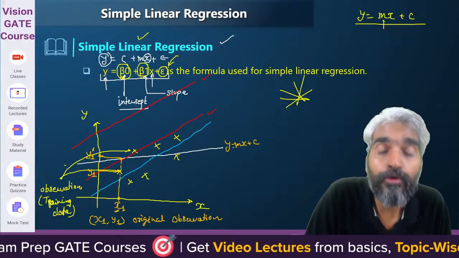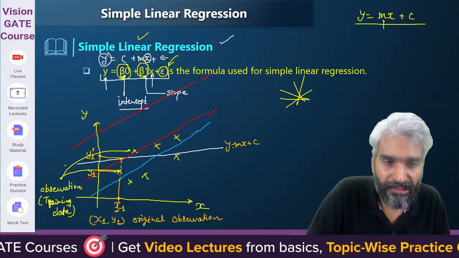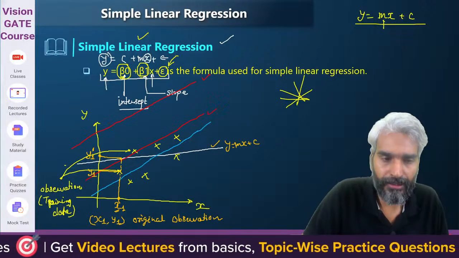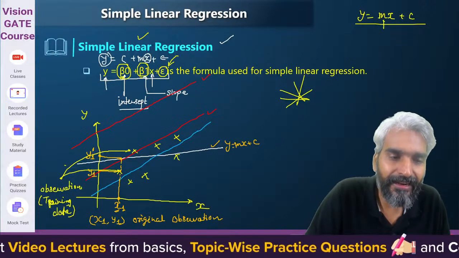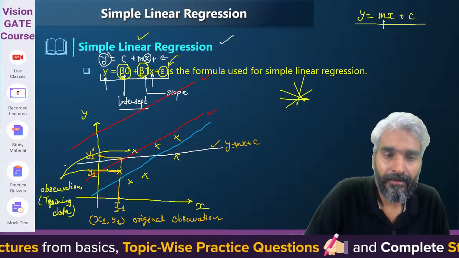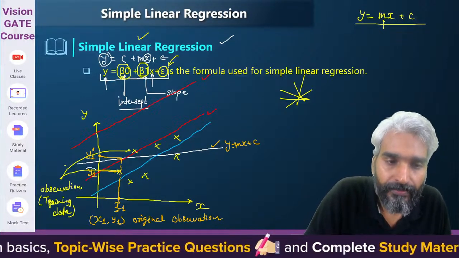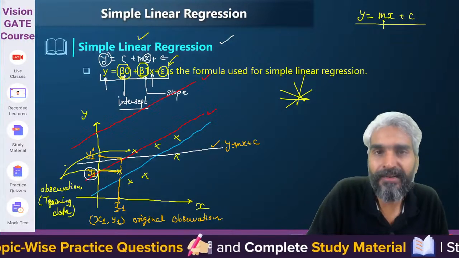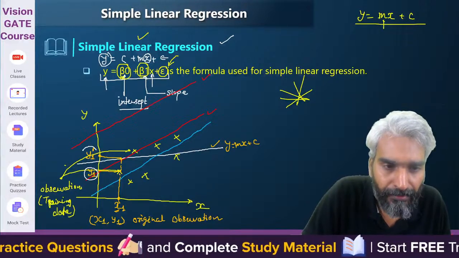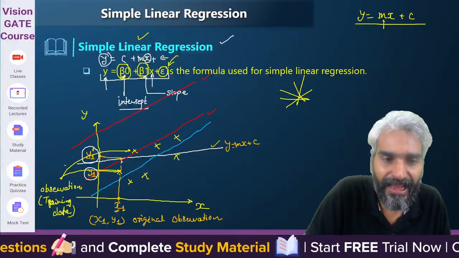But please try to understand. With respect to this white color line, I am calculating all the things. So what is the error? The actual value should have been y1, but it is actually coming out as y1 dash. So there is an error.